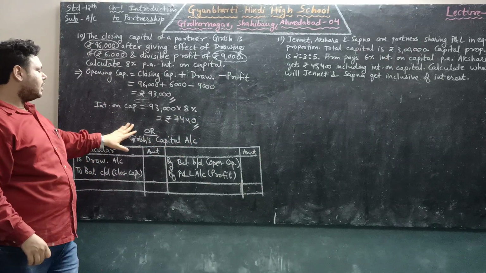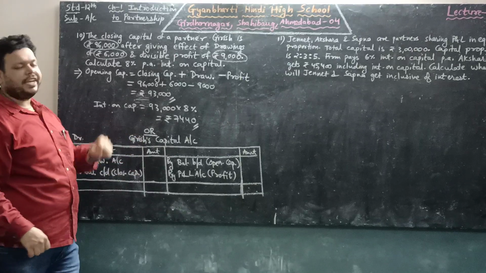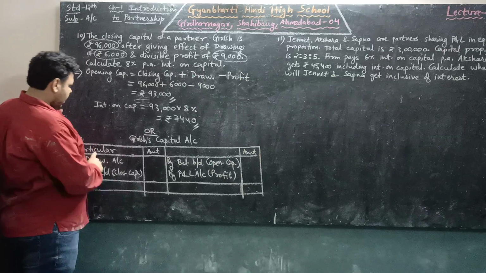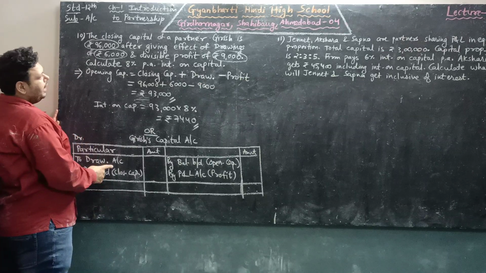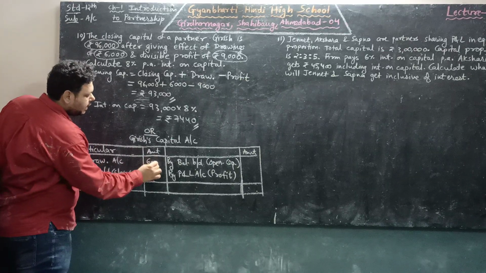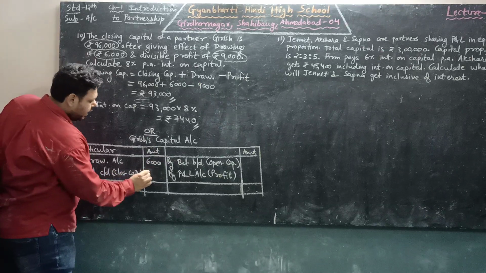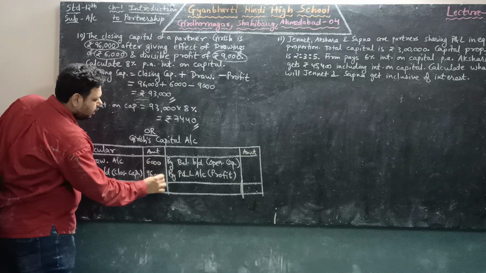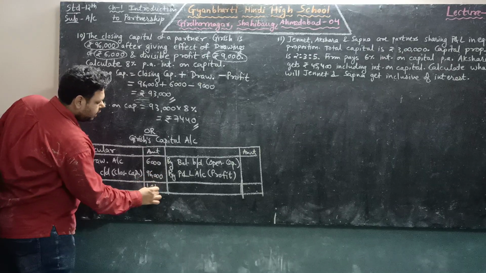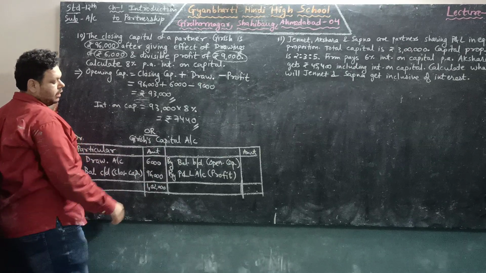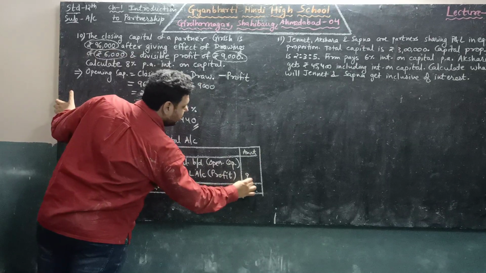We can also solve the sum by another method, by preparing Girish's capital account. So here on the debit side, first is drawing account. Drawing was 6,000. Closing capital was 96,000. Total will be 1,02,000. We know that profit is 9,000 rupees.